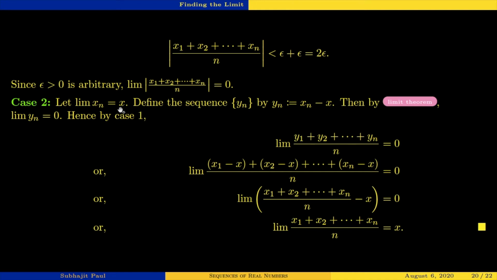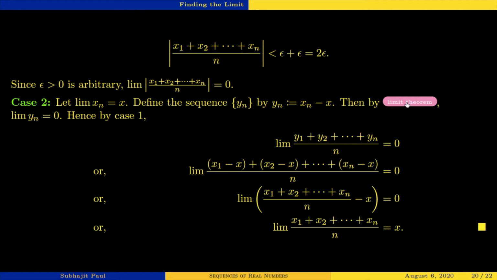For any value of the limit, like intelligent people, we use case 1 for that. How do we use case 1? We make another sequence so that for the new sequence the limit becomes 0. So we define the sequence yn by yn is equal to xn minus x. That is how we are defining it. yn is equal to xn minus x.